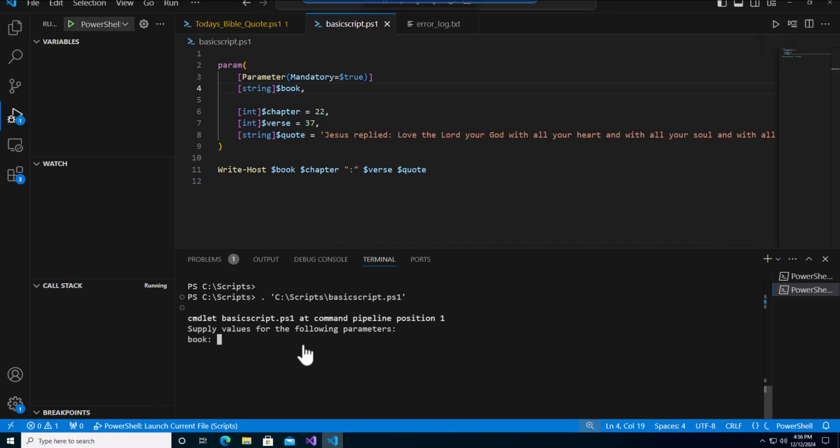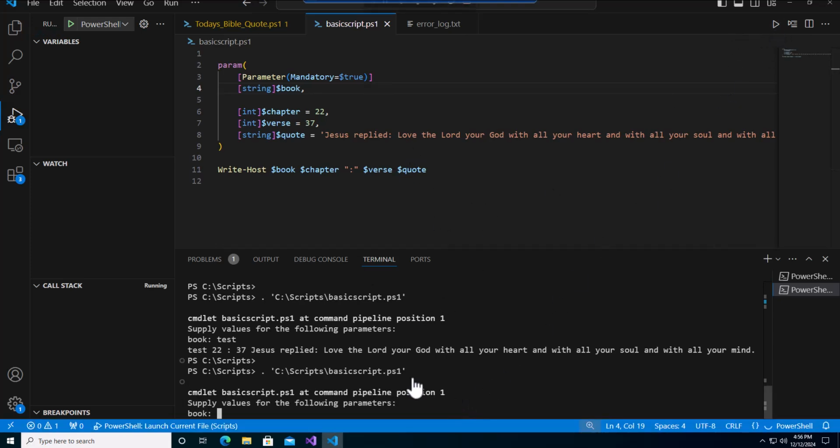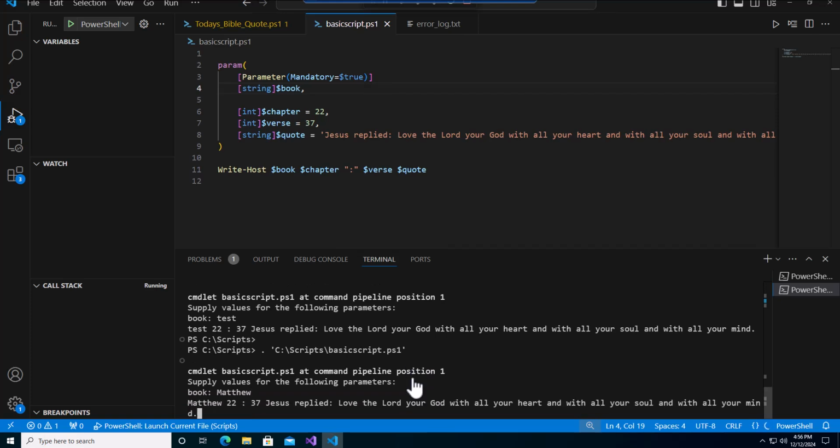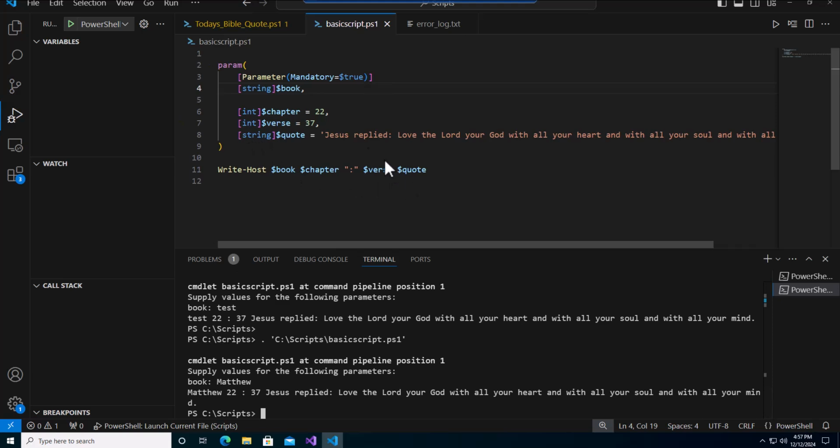So now I'll just put a test, and then you might get test, and that's where you get this. It completed the rest. So let's run our script again, and this time we'll put the correct thing. It'll prompt us and we'll type in Matthew, and there you go. It'll show you Matthew and then the whole code, everything that was written out here. So that's how it prompts you for a value that you need to put in there.